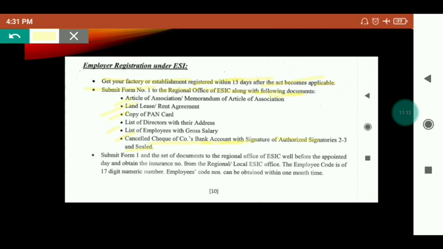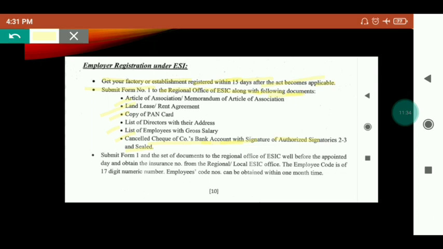If you don't know about the memorandum or articles of association, that is a new word you heard in this topic, please watch my lecture on the EPF Act. I have already described it there in brief: what is memorandum of association or articles of association.